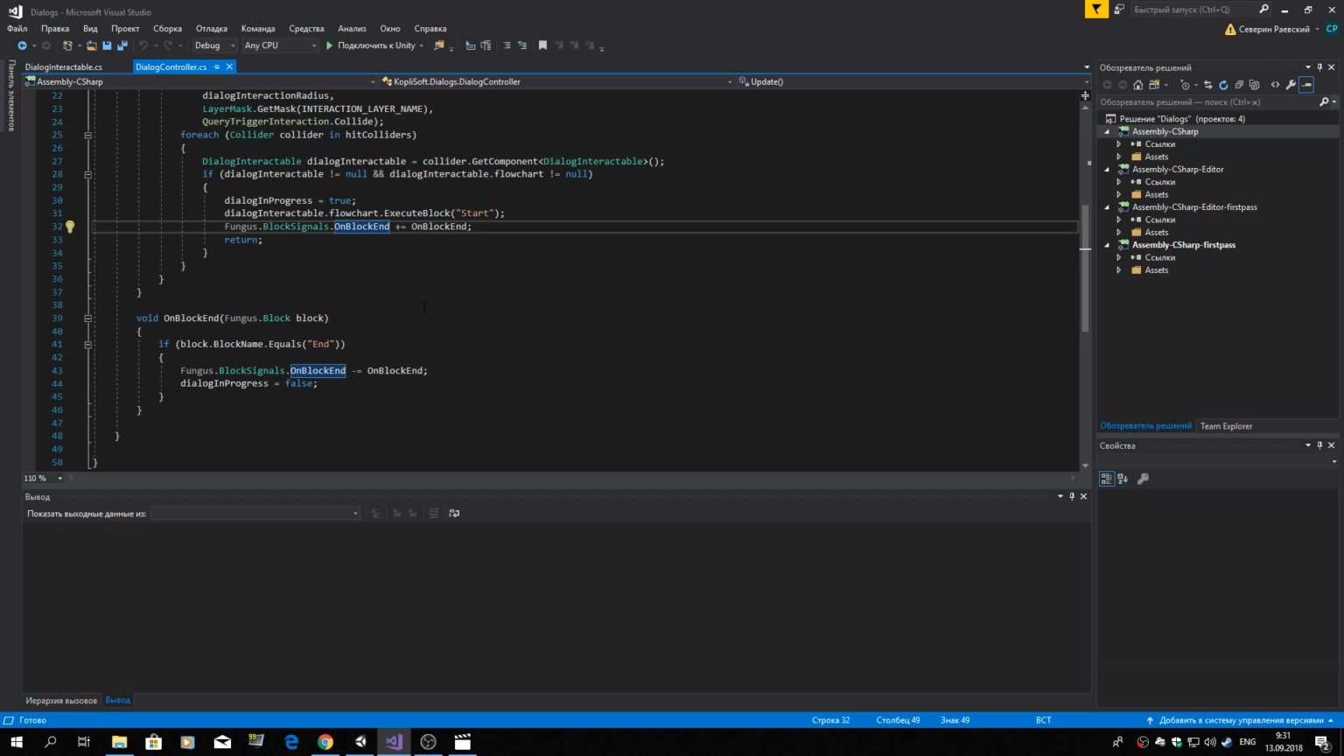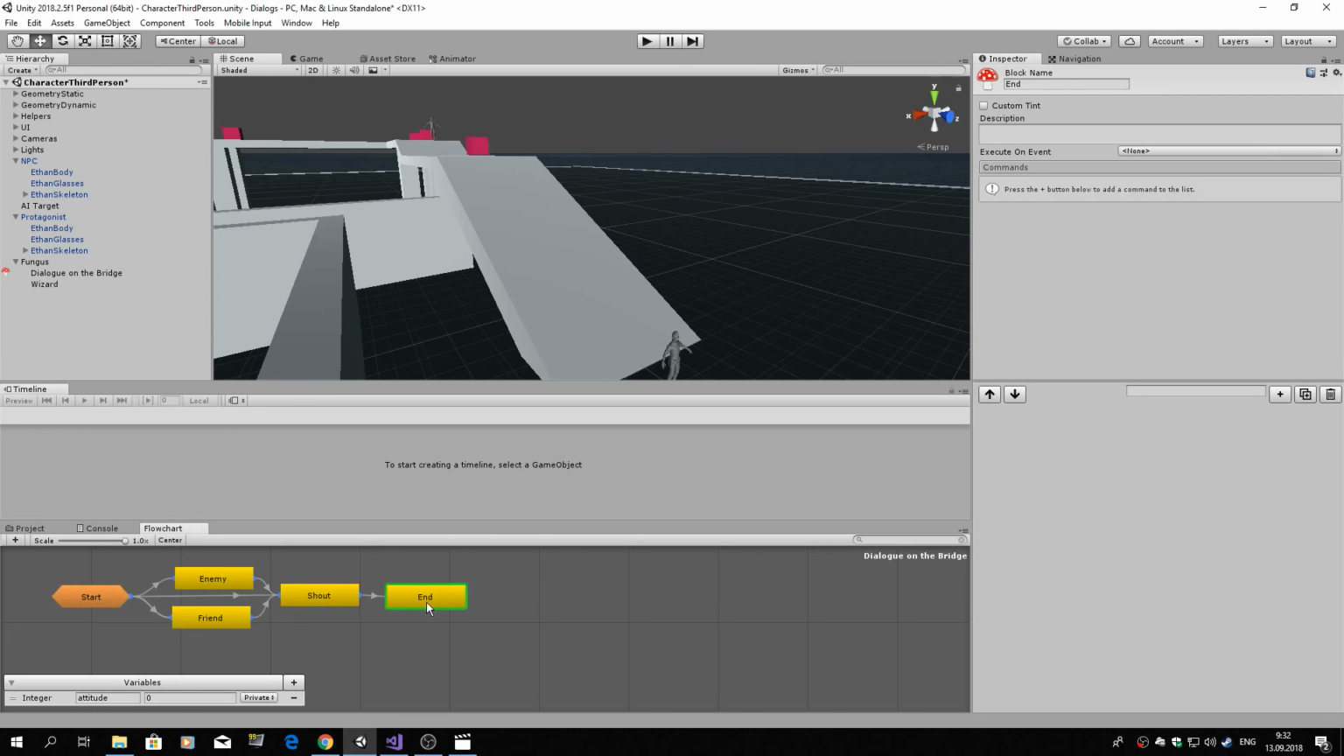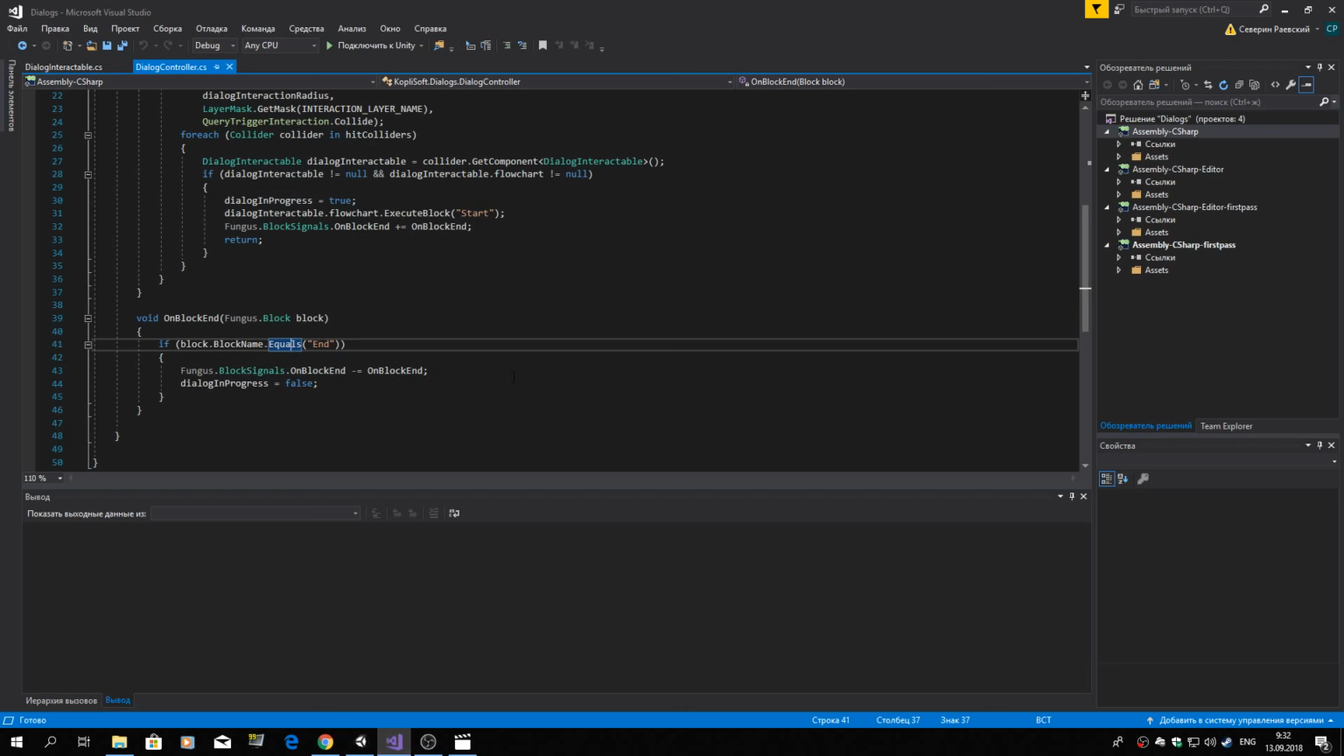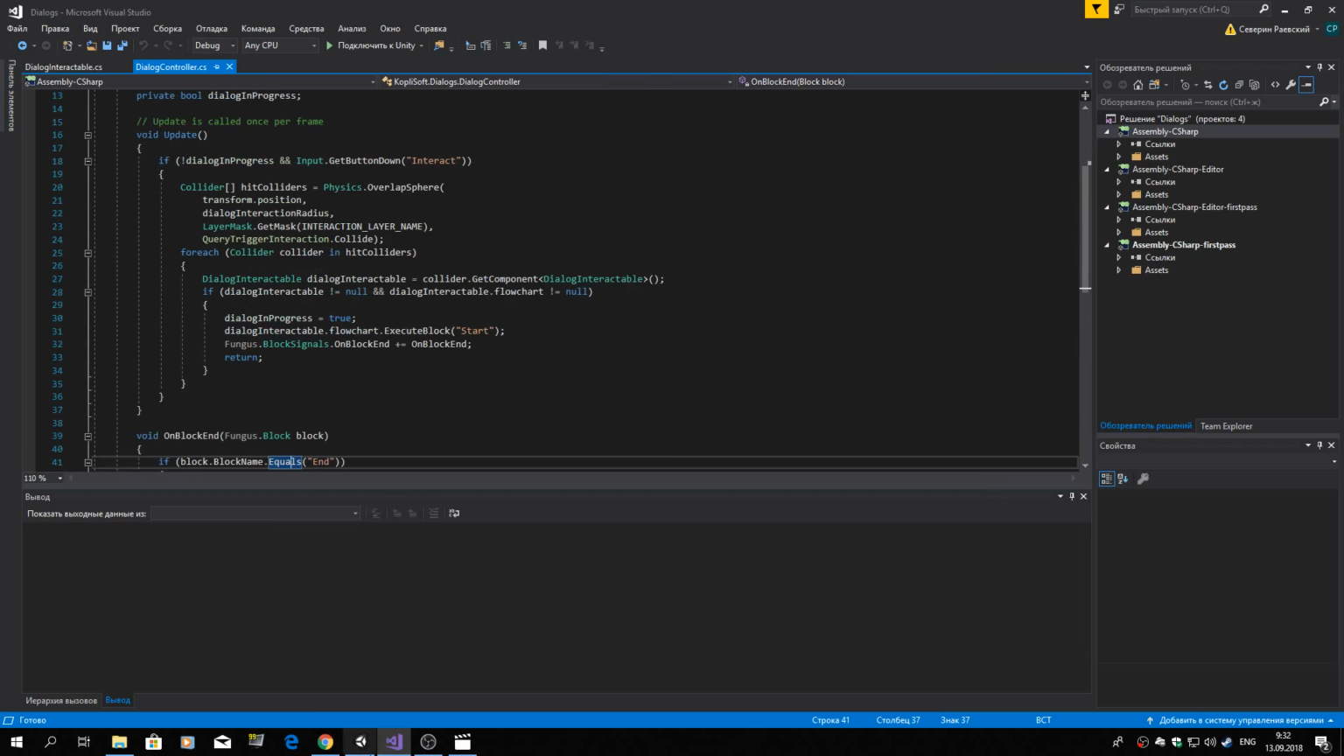It is executed when each block ends, but we are not interested in each block. We are interested only in the final block of the dialog, and for that we introduce another convention that each flowchart ends with exactly one block and its name is end. So here it is. When the end block finishes its execution, then the dialog ended. And basically that's it about this script.